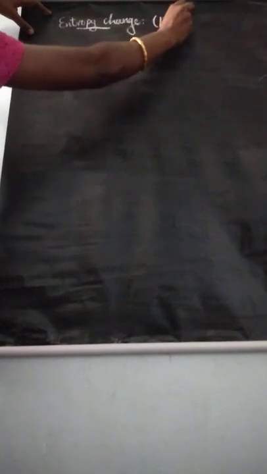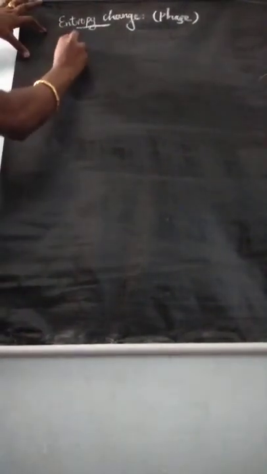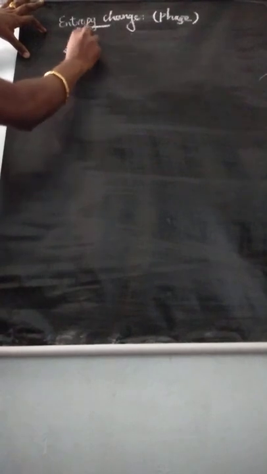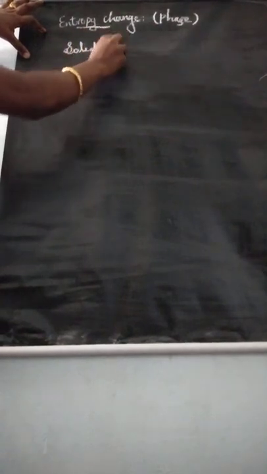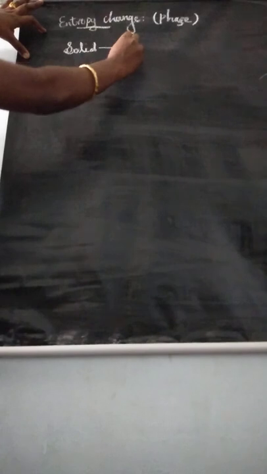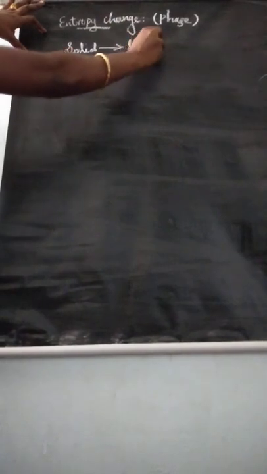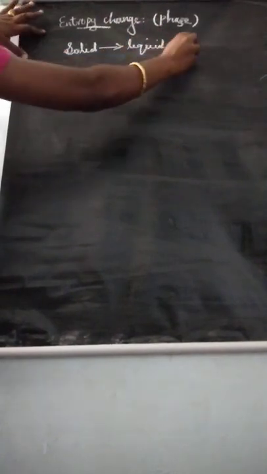Entropy change accompanying change of phase. So listen. Change of phase means when the state changes from solid to liquid, then liquid to vapor.